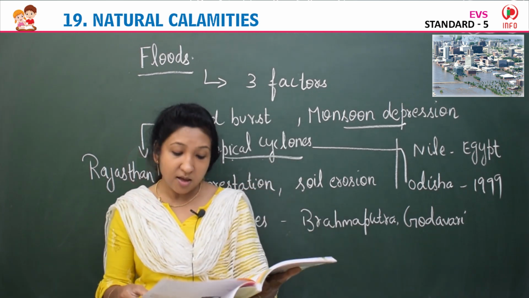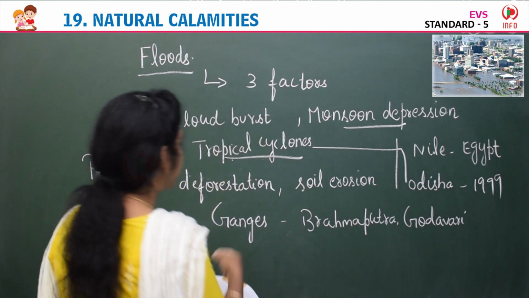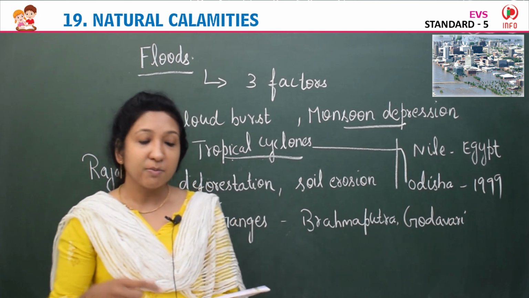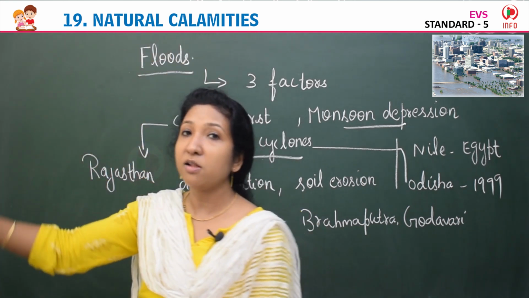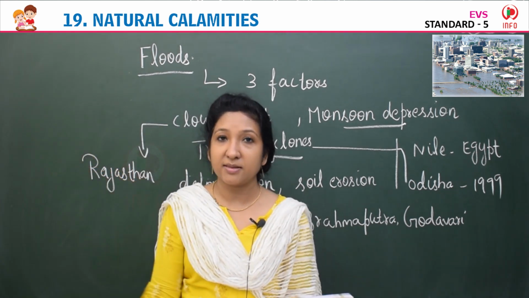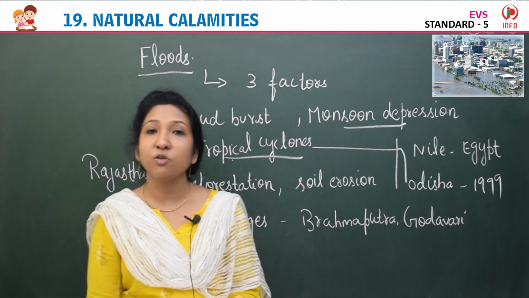So the major rivers that cause floods in India are the Ganges and its tributaries, Brahmaputra and Godavari. And because of this heavy rain, what is happening? They are washing away all the nutrients of the soil, and they get deposited in the river beds, the channel of the river, and the soil is actually losing its fertility.